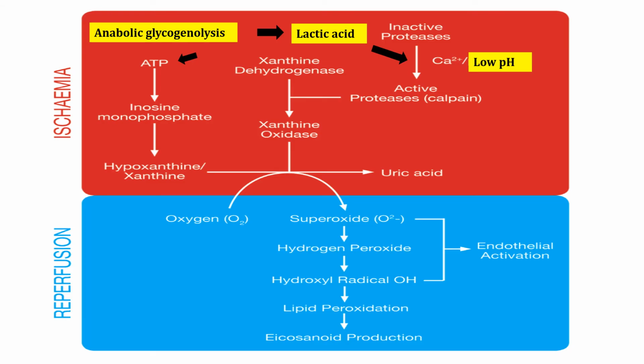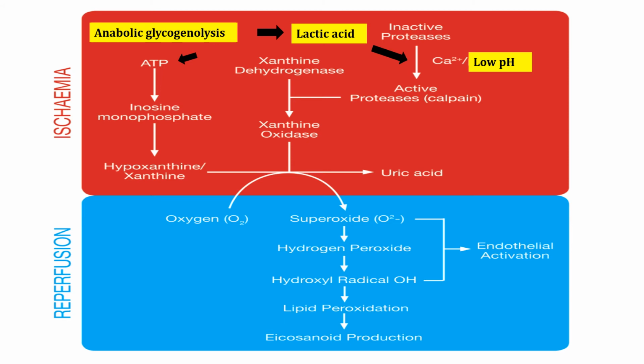This is the diagrammatic representation of reperfusion injury. Here in the red area you can see what happens in ischemia. During the ischemic condition there is a lack of oxygen. So in that condition ATP is generated by anaerobic glycogenolysis, and these ATP molecules are further degraded into ADP, IMP, then hypoxanthine and xanthine. Also during glycogenolysis, lactic acid is produced.